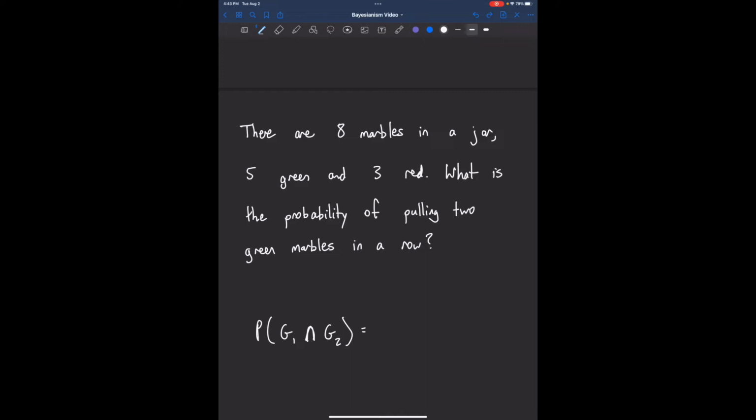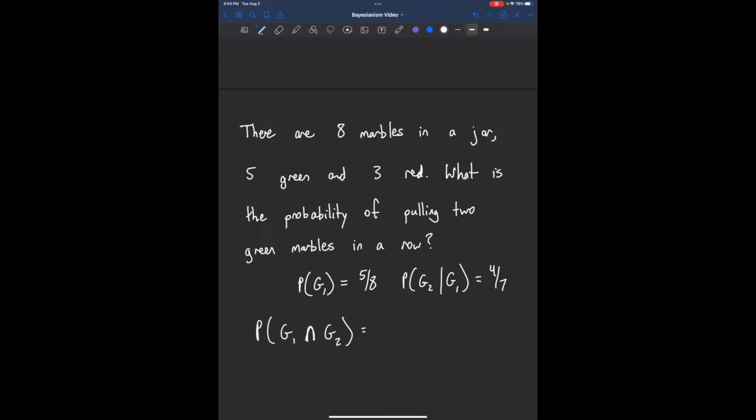Well, the probability of pulling a green marble on the first pull is 5/8. And the probability of pulling a green marble on your second pull, given that you already pulled a green marble on your first pull? Now you have 4 green marbles out of 7 marbles total, so it's just 4/7.